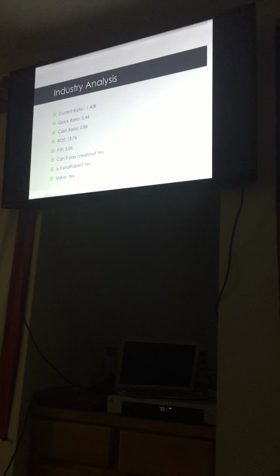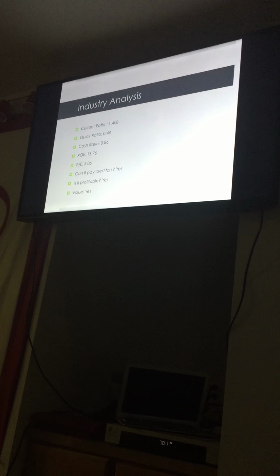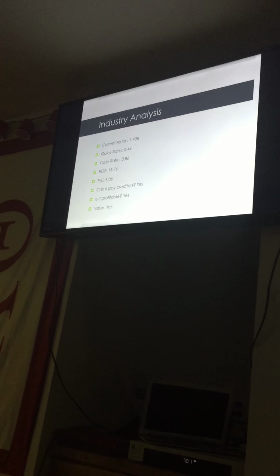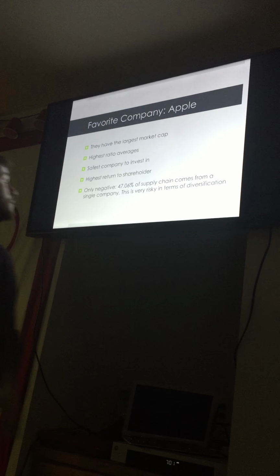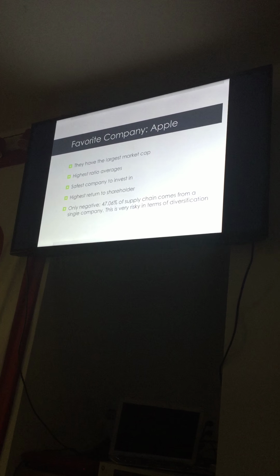As an entire industry, it is a very profitable industry. Most of the companies can pay their creditors while being valuable to shareholders. And my favorite company is Apple, and these are some reasons why. They have the largest market cap in the industry and the highest ratio averages, so they are the safest company to invest in as far as not having to worry about losing a large chunk of your change. And they also have the highest return to shareholders.